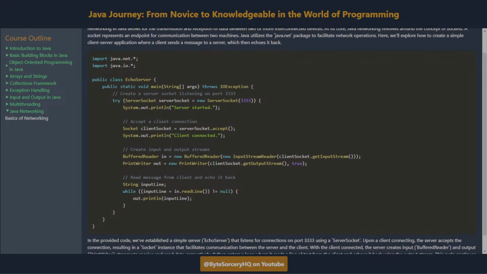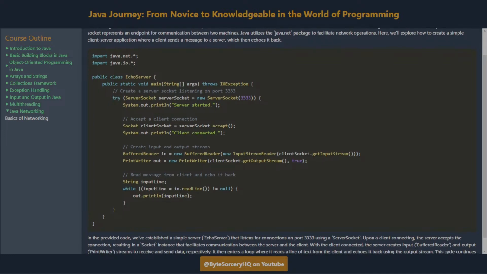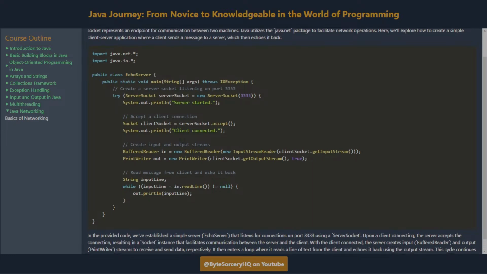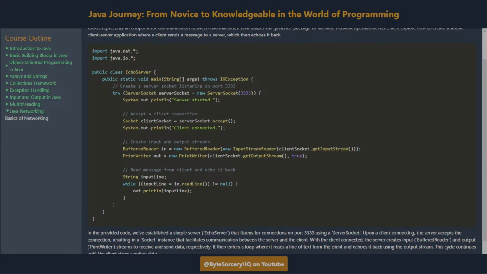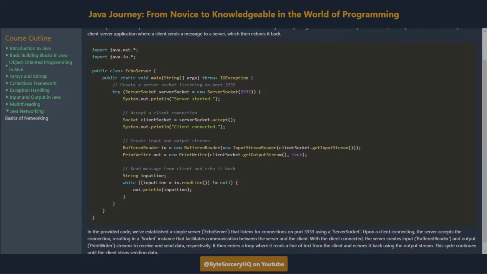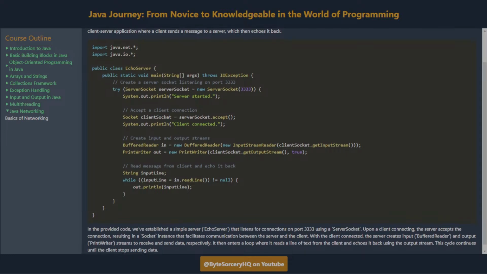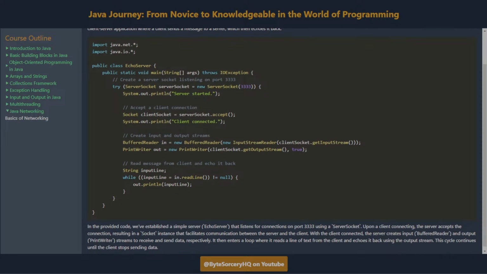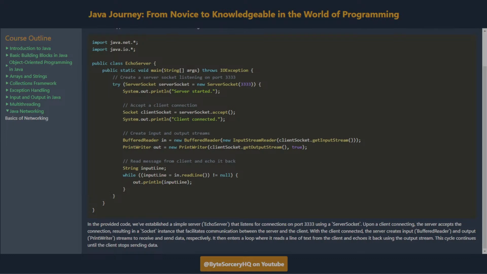Upon a client connecting, the server accepts the connection, resulting in a socket instance that facilitates communication between the server and the client. With the client connected, the server creates BufferedReader and PrintWriter streams to receive and send data, respectively. It then enters a loop where it reads a line of text from the client and echoes it back using the output stream. This cycle continues until the client stops sending data.